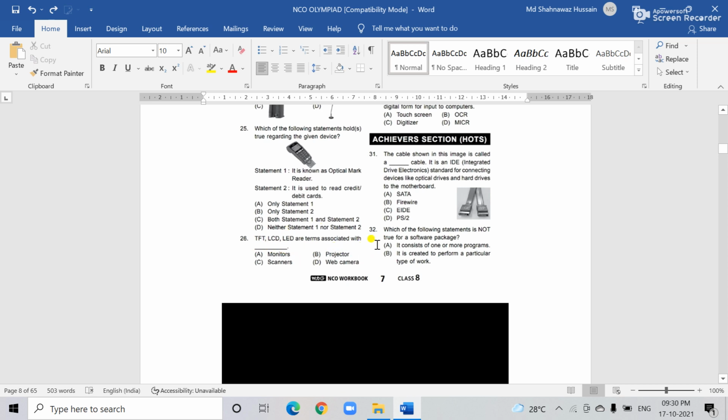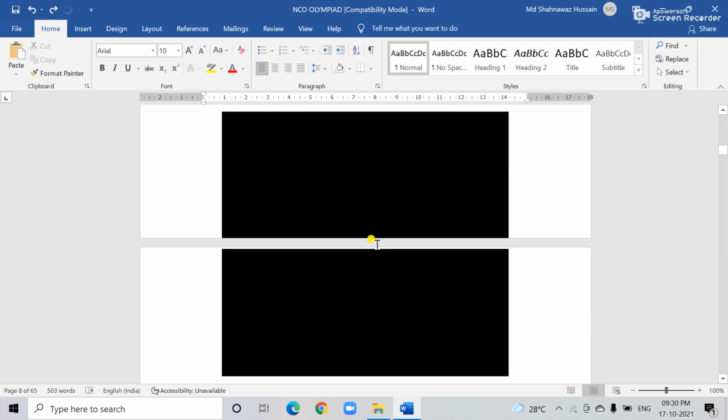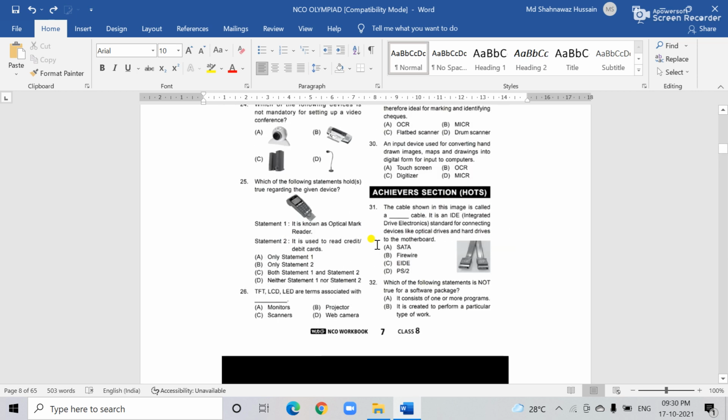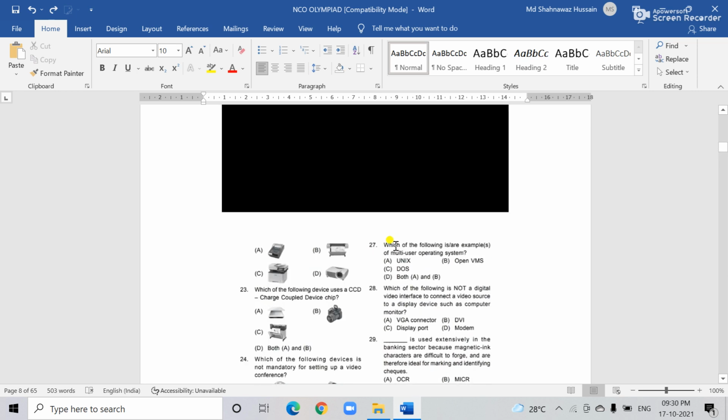Okay. Now next, the 27th question. Let's see the 27th question. Which of the following is an example of a multi-user operating system? Unix is the multi-user operating system.